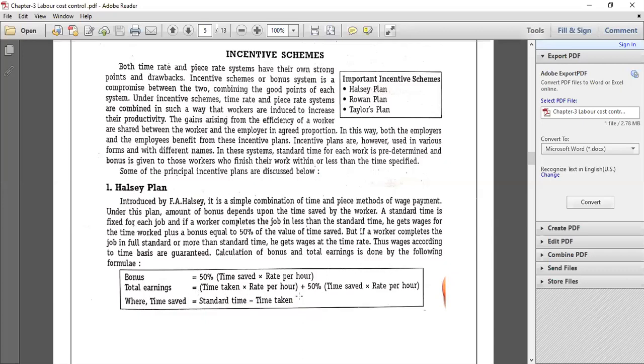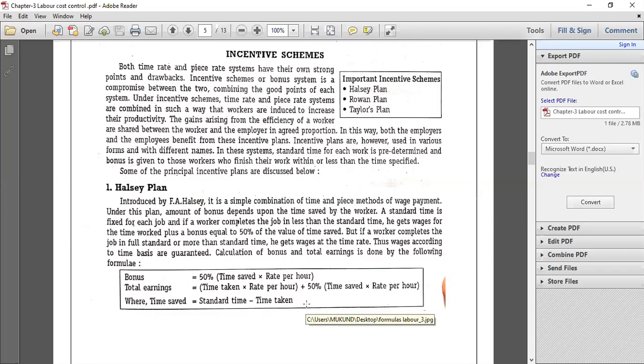Now apart from this, in your Halsey plan, 50% of the time saved will be paid as bonus or incentive. That is why it comes under your incentive scheme. So here we have the formula for calculating the bonus for time saved. Bonus will be 50% of time saved into rate per hour. How will we calculate time saved? For that there is another formula. Time saved will be your standard time minus the actual time taken.